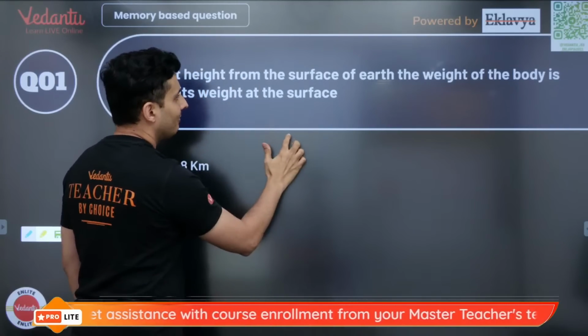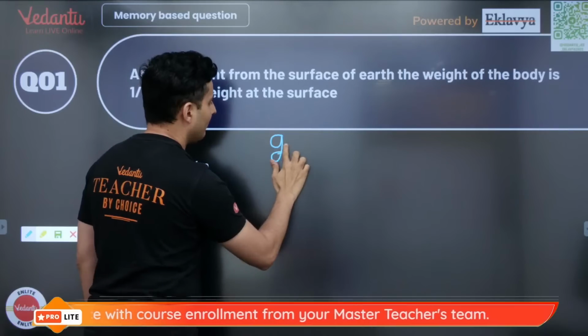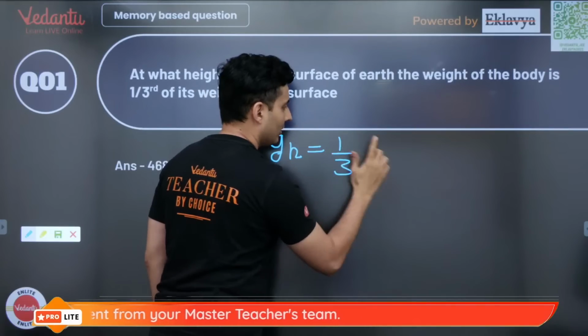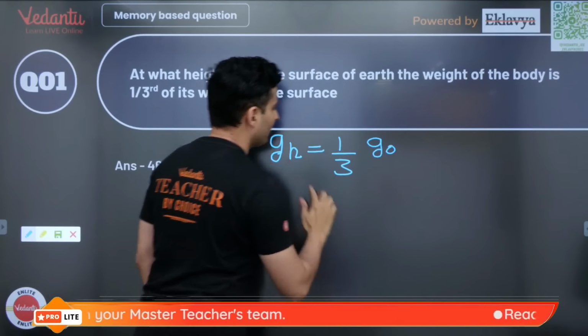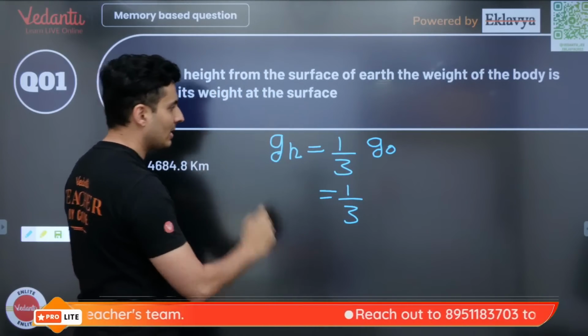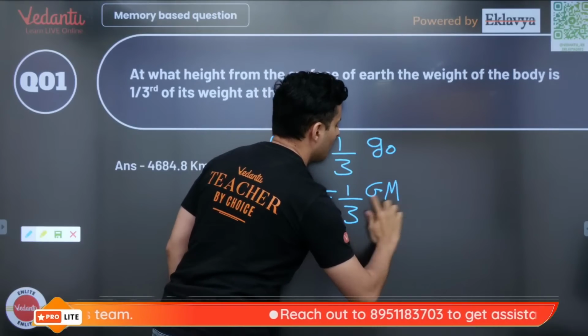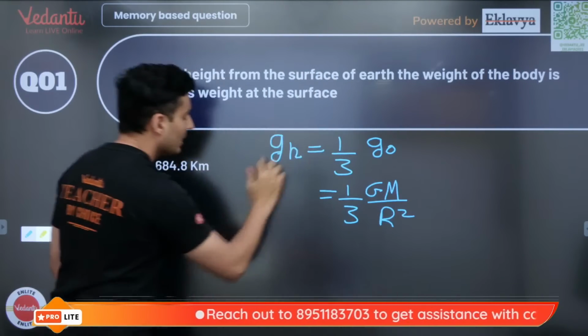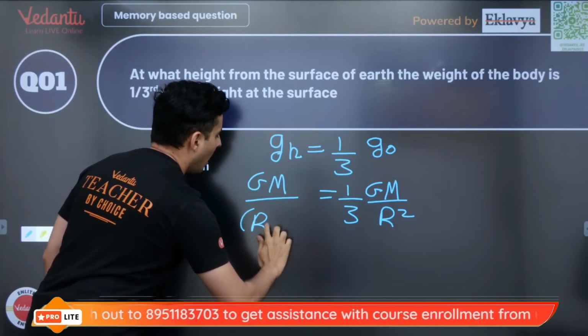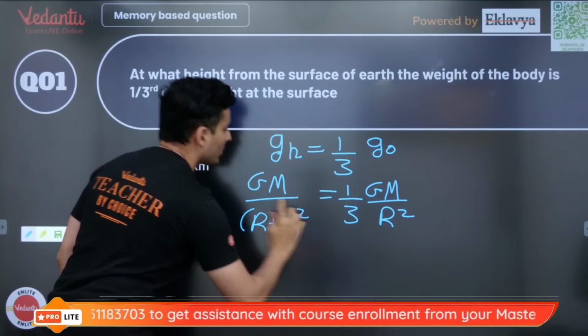So basically the weight has become 1/3, so that means gravity at height h is 1/3 the gravity on the surface. Now the gravity on the surface is given by the formula GM divided by R square. Gravity at height h is given by GM divided by (R plus h) whole square.